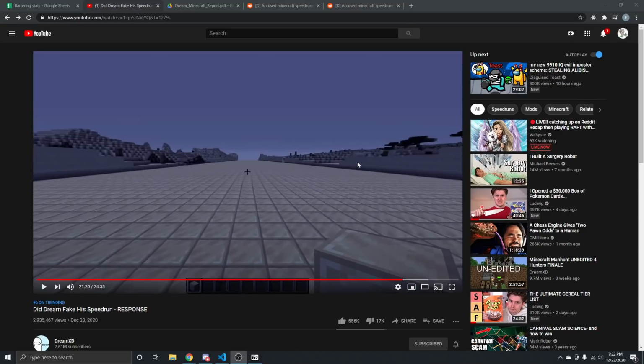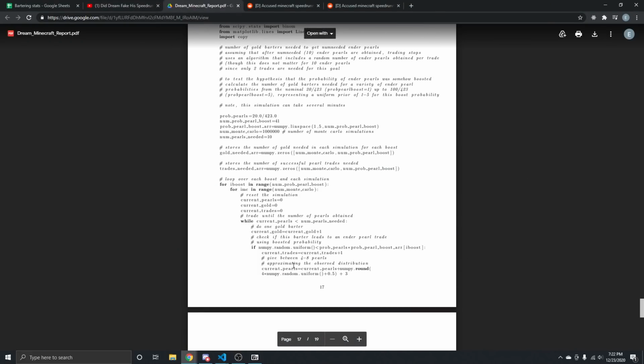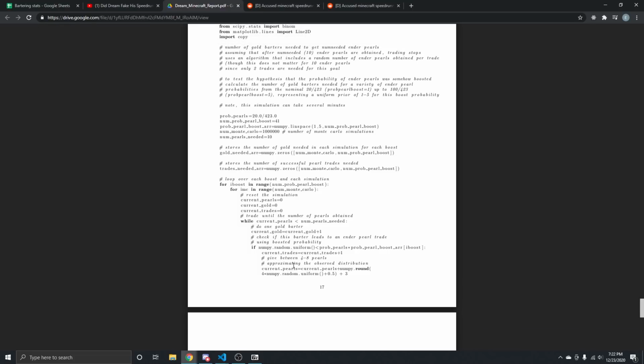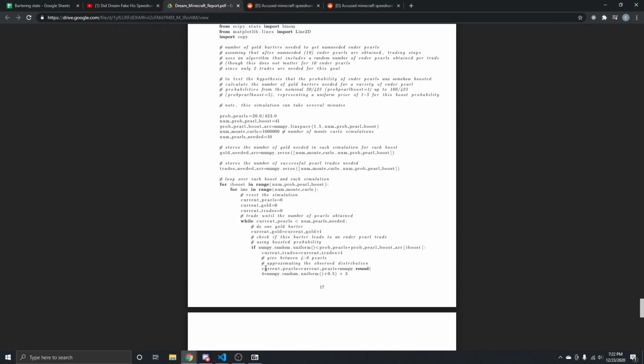So there are a couple of problems with this Dream response that came out that make it feel more like a PR piece than an actual statistical debunking. The first thing, before I go into the paper, is I want to talk about a very, very problematic part of the code. In the simulation by this particular PhD professor in statistics, they made a noob trap mistake. Now, maybe it's just a mistake and they screwed this up and they didn't understand it.